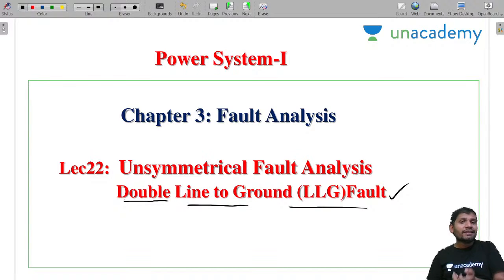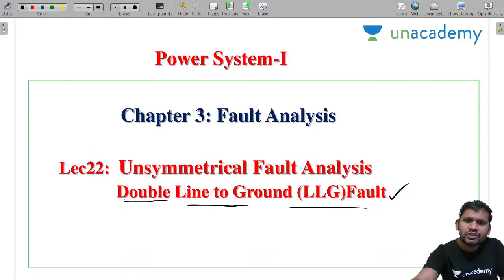Then I will explain how to do the analysis of open faults, single conductor open and two conductors open. After that, I will explain the different grounding methods also. All these concepts I will discuss, so please be ready to get the answers. Share with your friends and inform your friends.